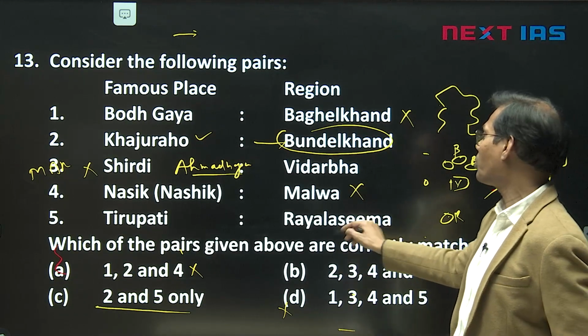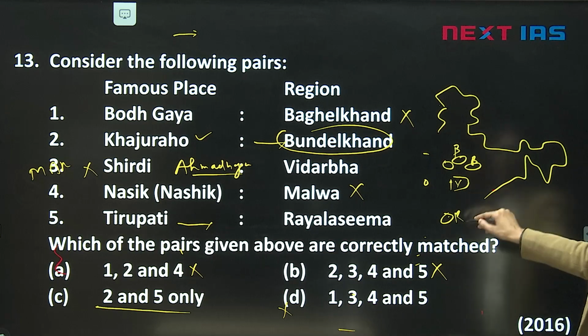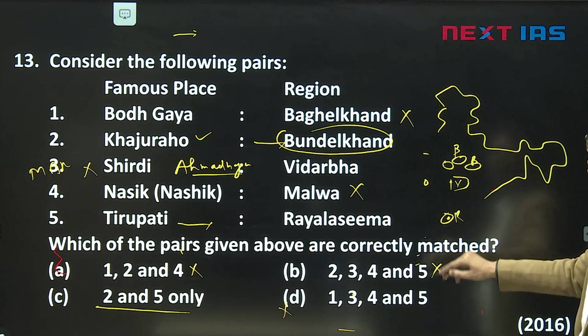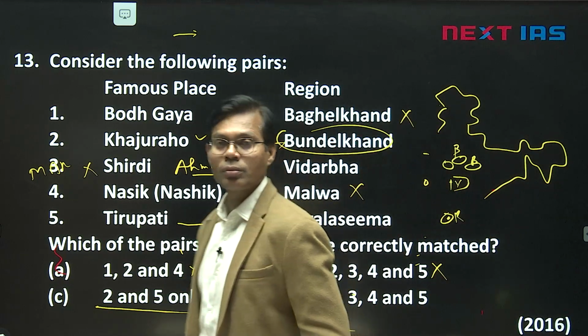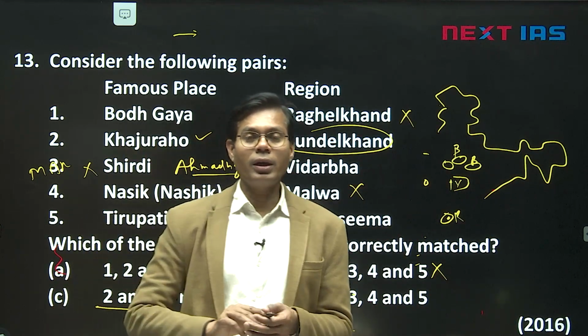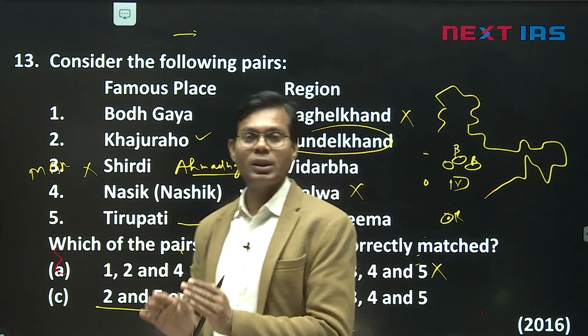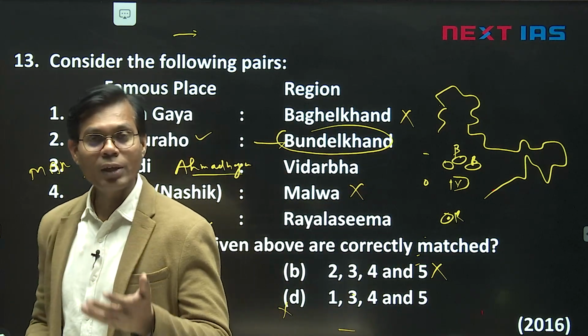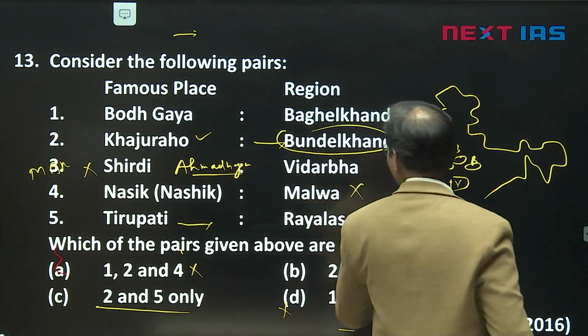2 and 5: Tirupati is in South Andhra, the Rayalaseema region, with Guntur, Kurnool, Nellore. So 2 and 5 is the right option. Consider for any hill station or religious place which states they are in and which natural features are there. That could be your habit also.